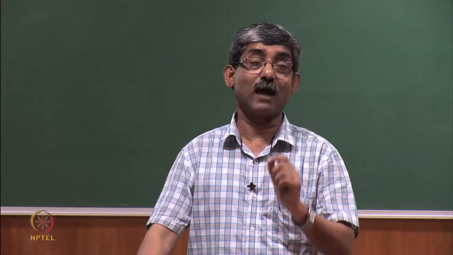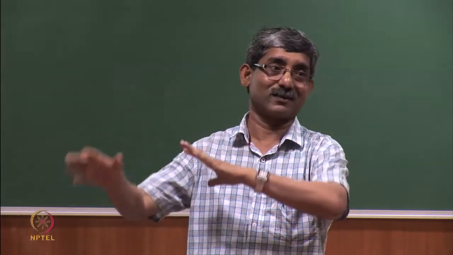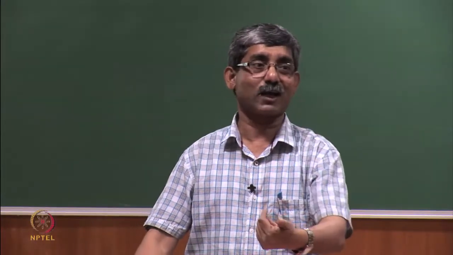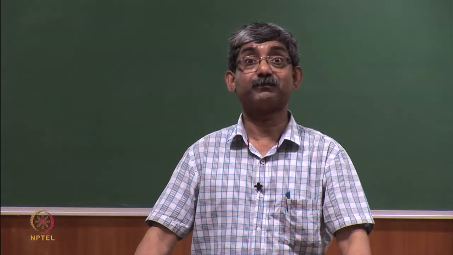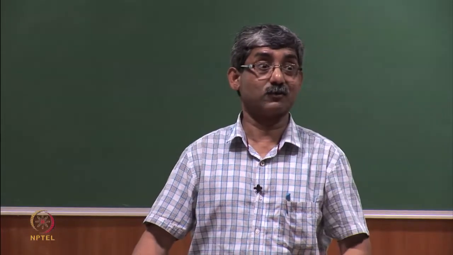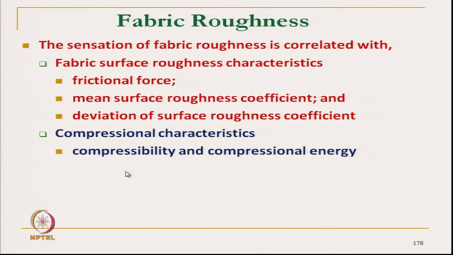So, fabric roughness apparently we mean is a surface characteristic, but it is not only a surface characteristic, it is a bulk characteristic also, it is compression. Compressibility and compressional energy: what is compressional energy? It is the energy required to compress. If that energy is less, or compressibility is high, then the fabric may not feel rough. Then coming to the fiber diameter.